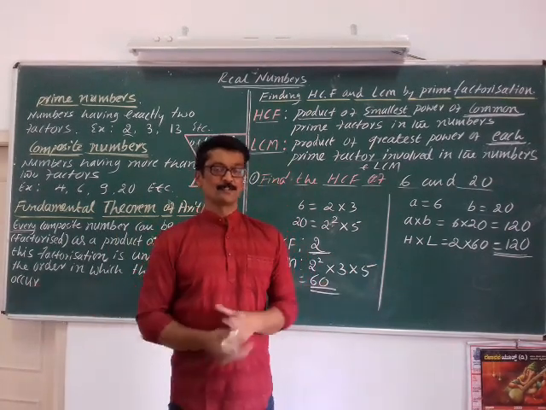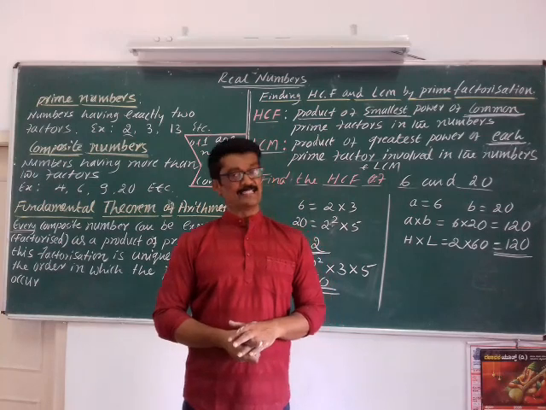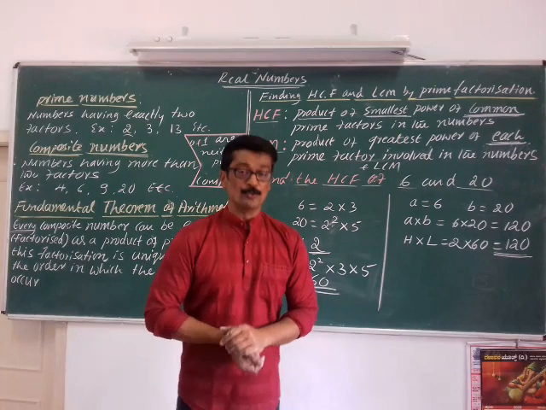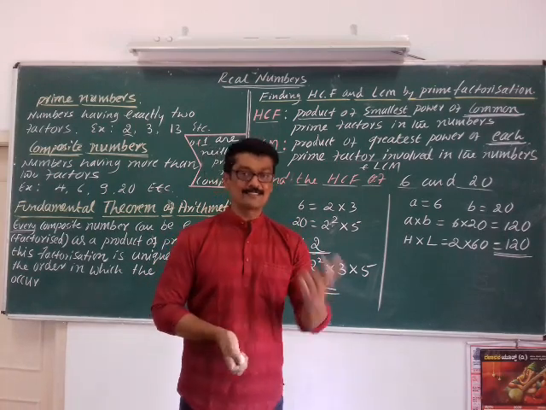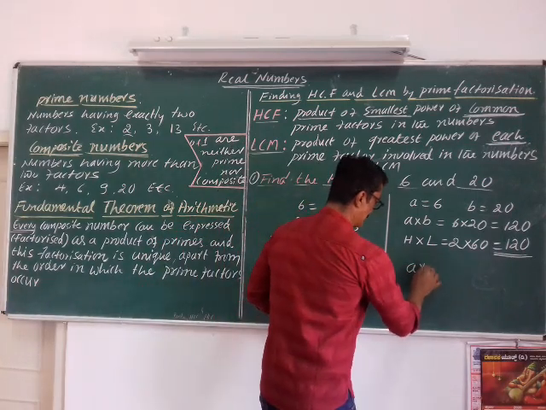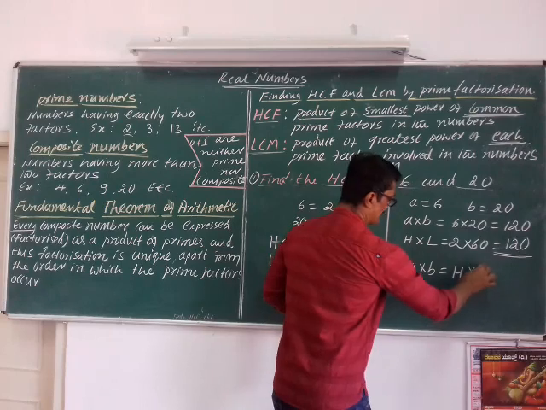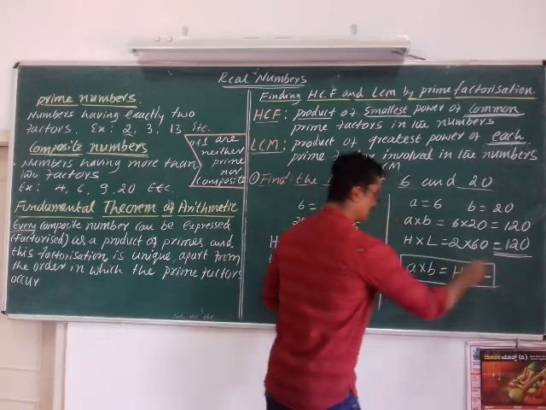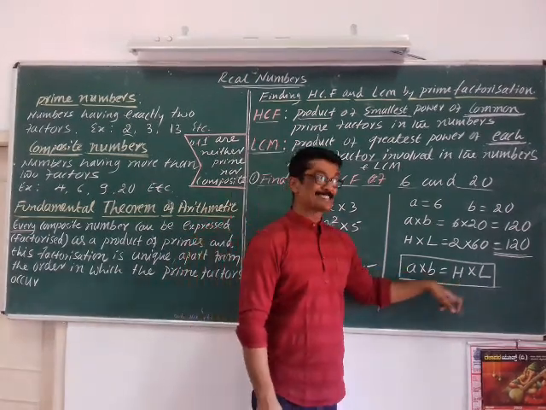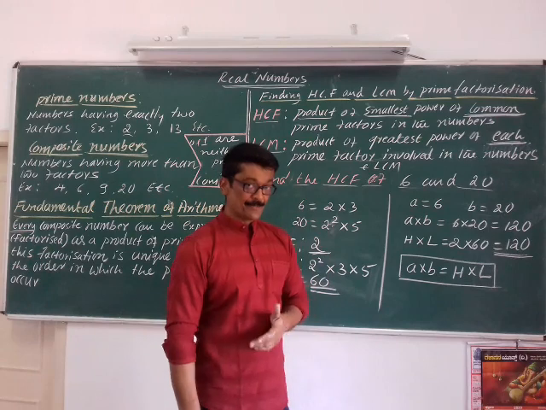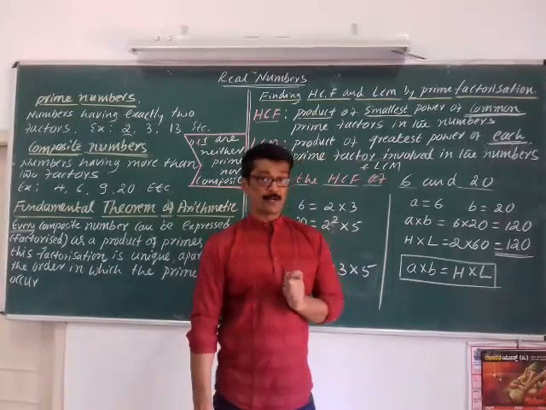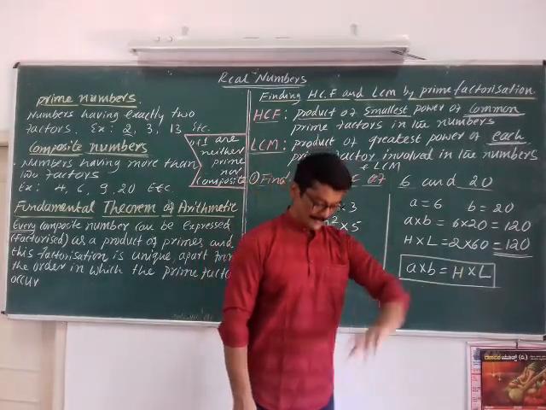So you can make out one relation between the product of the numbers and the product of their HCF and LCM. They are equal. So you take any two numbers A and B. The product of A and B is always equal to the product of their HCF and LCM. We can say that A into B is equal to H into L. So this is the relation between the given two numbers and their HCF and LCM. Let me repeat. The product of the given two numbers is equal to the product of their HCF and LCM.